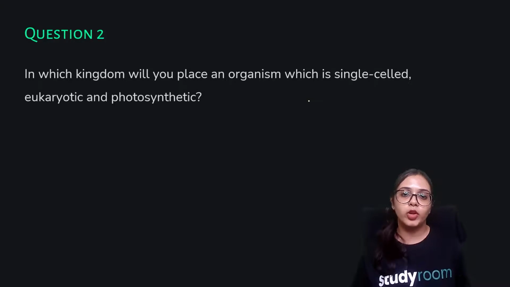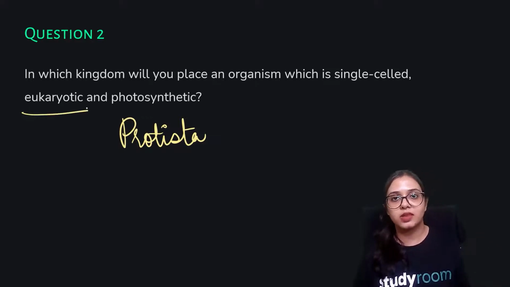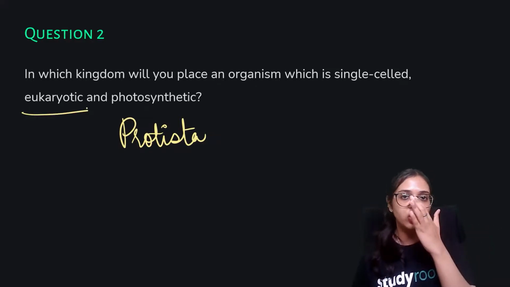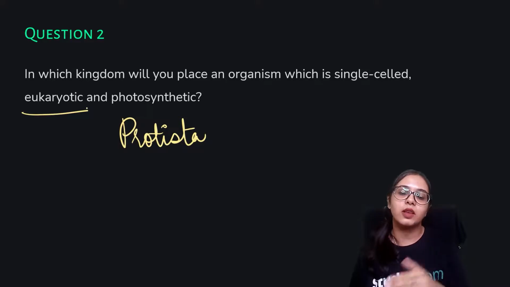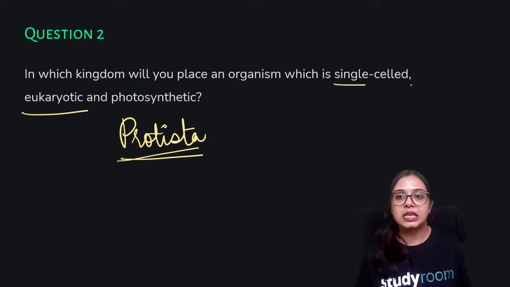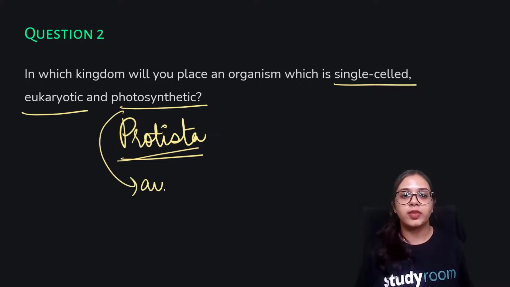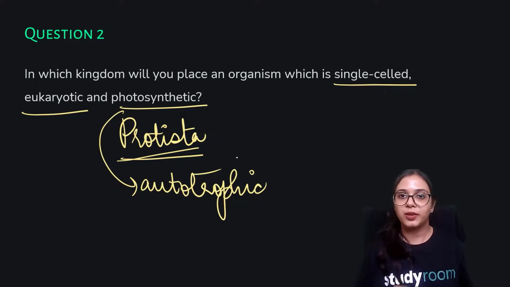In which kingdom will you place an organism which is single-celled, eukaryotic and photosynthetic? So we have just seen that Protista is that kingdom where we have eukaryotes, since prokaryotes are only in the Monera kingdom. And fungi, we know that the body organization level is at the multicellular level. So Protista can be the only kingdom where the organism is single-celled and also photosynthetic, means also autotrophic. That means the mode of nutrition over here is autotrophic.